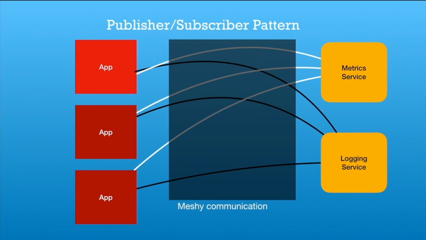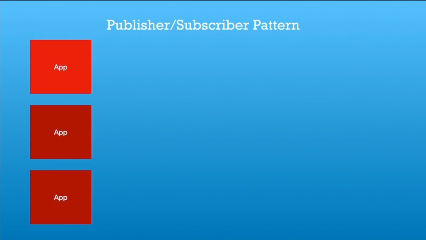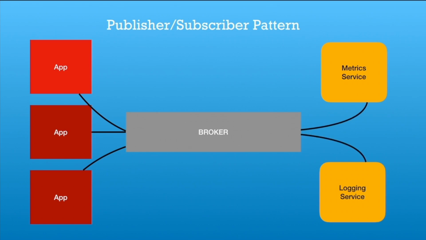So how do we solve this problem using our publisher subscriber pattern? Let's have a look at that. We have multiple applications that are producing logs and metrics. We have a logging service and we have a metric service. In the publisher subscriber pattern, we introduce a broker in between. All the applications send information to the broker, and the metric service and the logging service subscribe to the broker. Whenever any information is pushed to the broker, the metric service and the logging service, which are the subscribers of the broker, keep on polling the broker, and the information flows through to them.